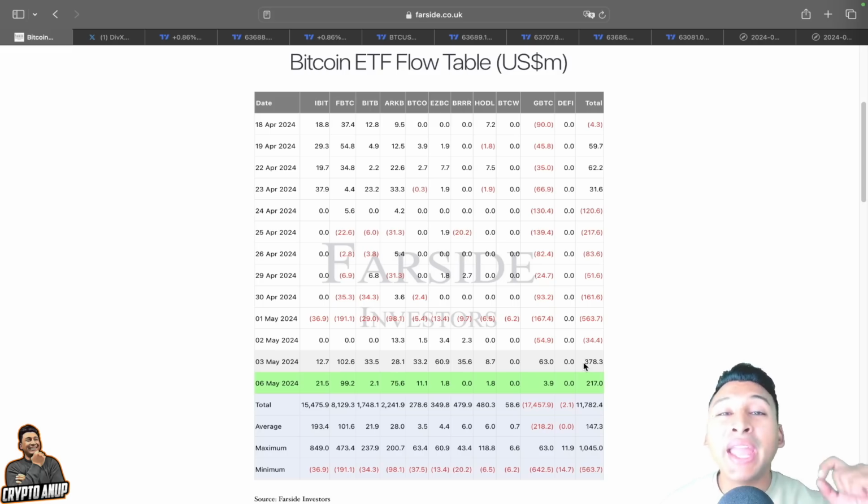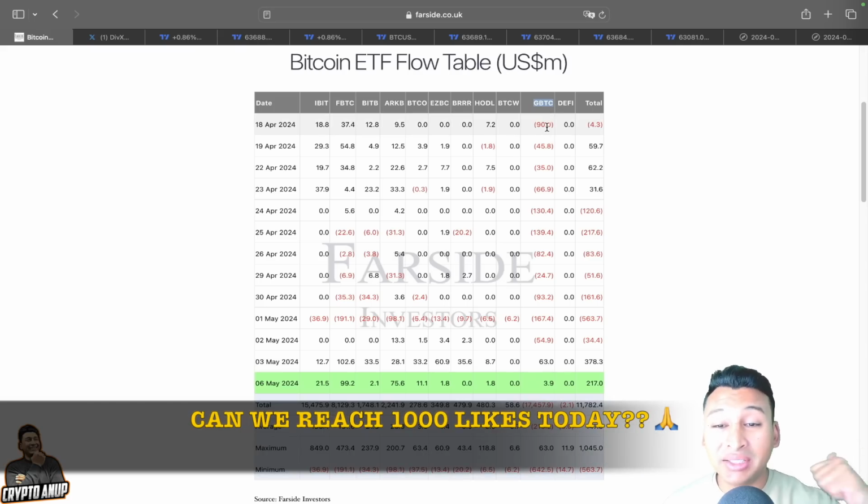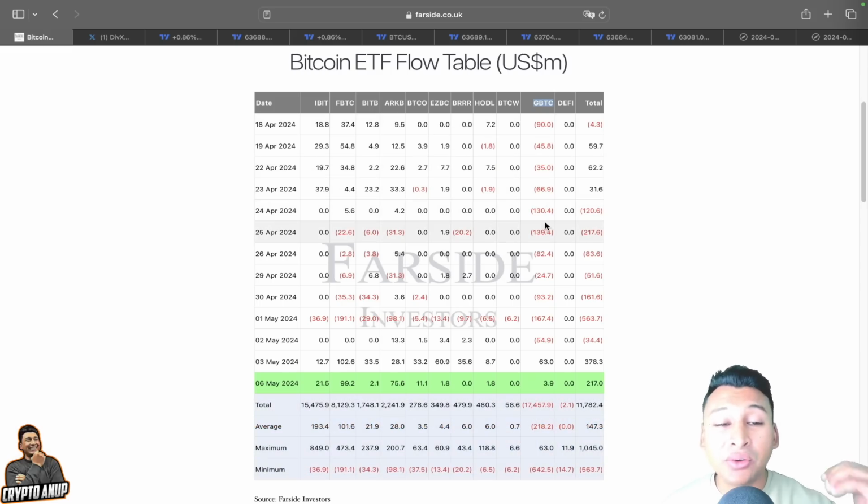In total, $378.3 million inflow. But the most interesting is this GBTC. If we look at the GBTC outflows, $90 million, $45.8 million, $35 million, $66.9 million outflow. Each and every day you can see we had more outflows from GBTC. But since 3rd of May, the narrative is changing. $63 million inflow. On 6th of May, you can see another 217 million in total inflow, GBTC inflow around $3.9 million.